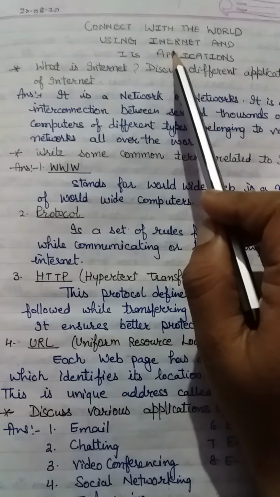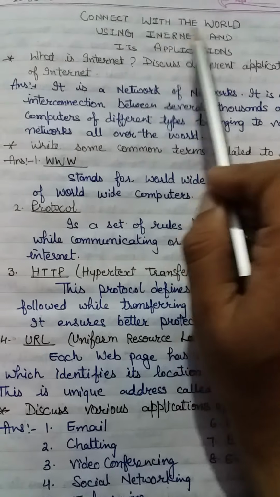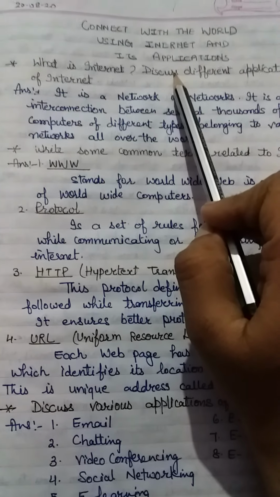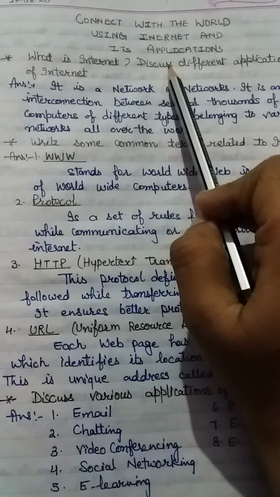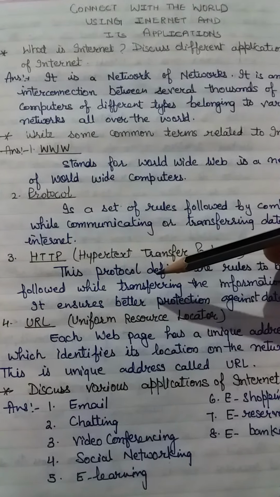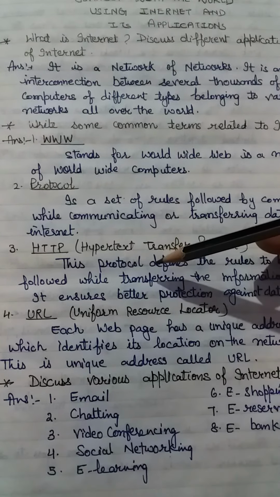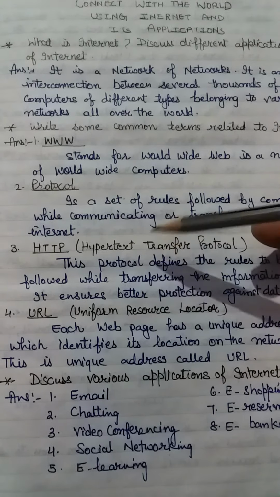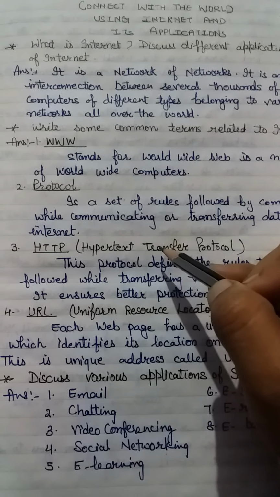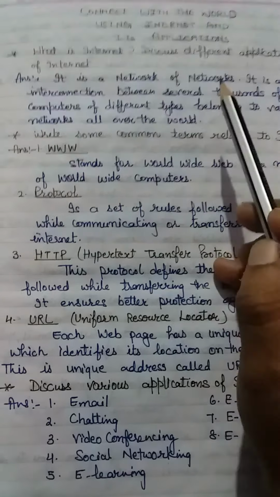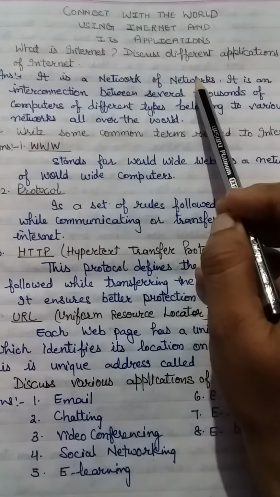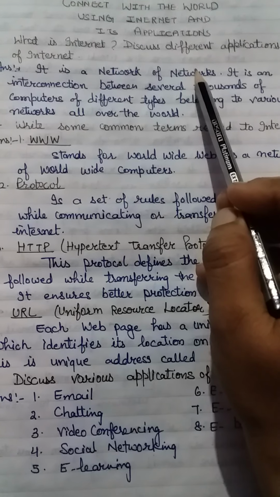My next session is Connect with the World Using the Internet and Its Applications. This is also part of a basic ICT skill, but this part is based on the internet and its applications and how it works. Now we discuss these topics in detail. The first topic is what the internet means, and then we discuss the different applications of the internet.